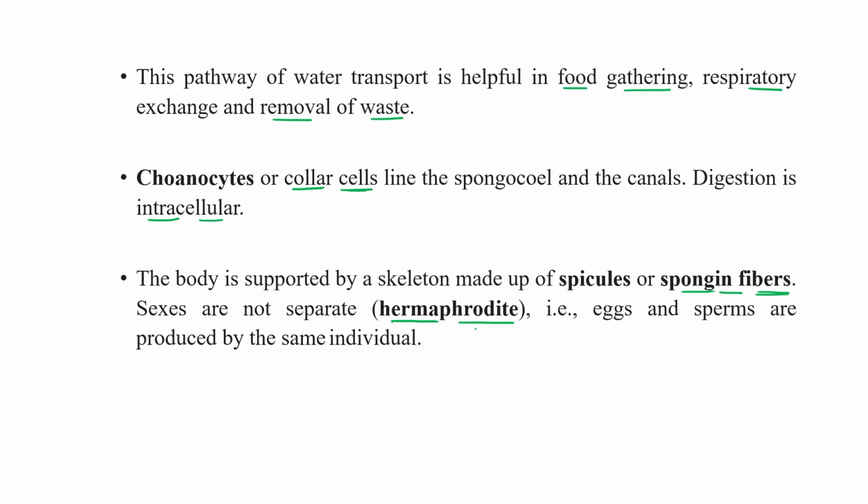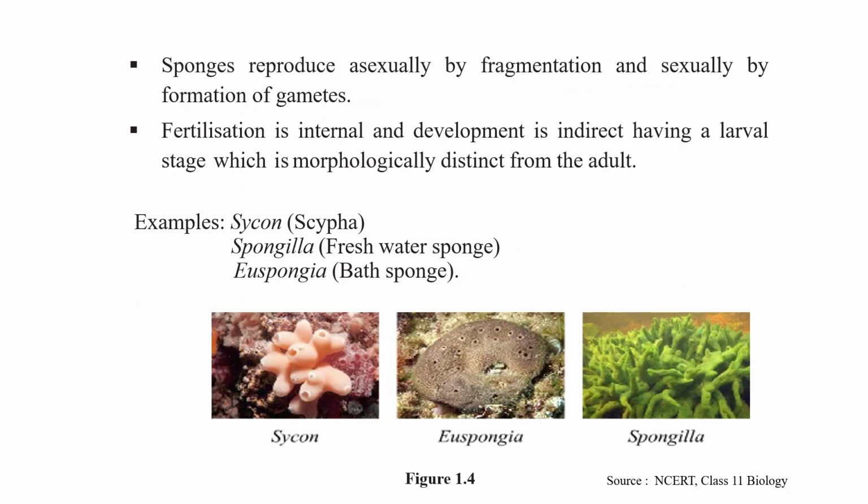Both male and female sex parts are present in the same sponge, meaning egg and sperms are produced by the same individual. Sponges reproduce asexually by fragmentation, and sexually by gametes, egg and sperms. Fertilization is internal and development is indirect, having a larval stage.